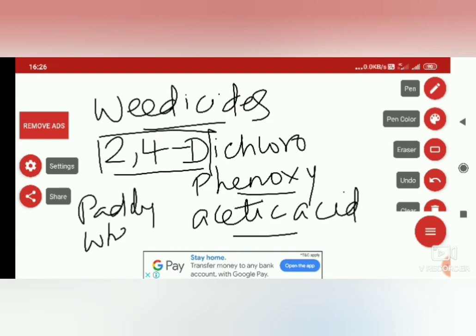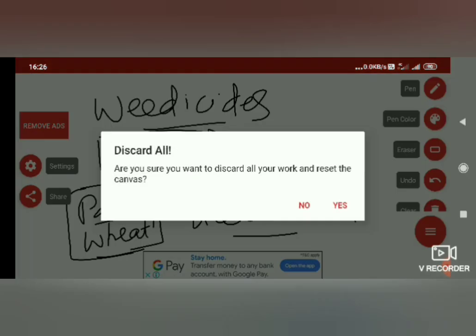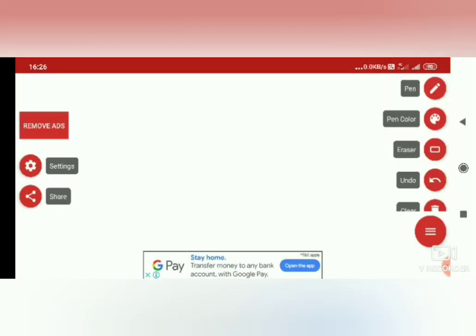Okay, you know that paddy and wheat are a type of grasses. Actually it comes under the grass family, we say that. So such grass family are generally monocots. This monocot family of crops will be protected by 2,4-D. Okay, so 2,4-D is a common weedicide used for weeding.